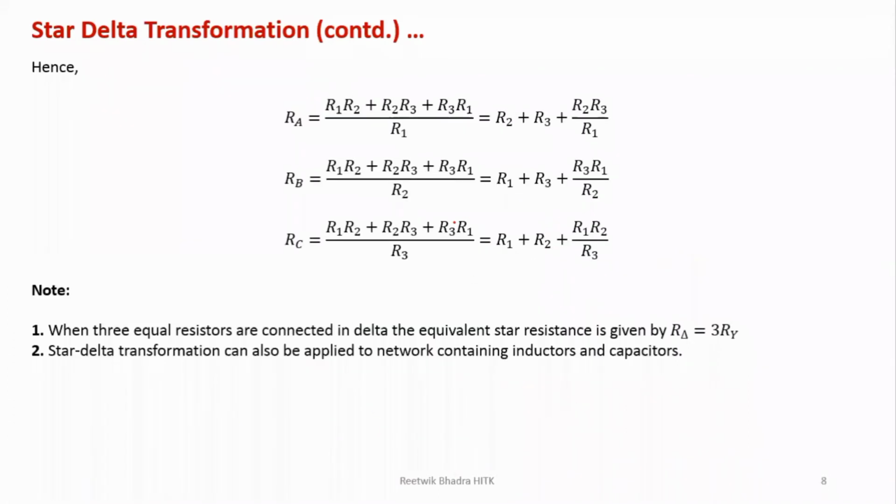So in the next slide, what I have shown is the written equations. What is RA? R1, R2 plus these terms divided by R1. Then you have cancelled this R1 with R1, so you have R2 over here. R1 gets cancelled over here, so you have R3 over here. And the third term is R2, R3 by R1. Similarly goes for this equation. So these three equations you should remember. Very important, these three equations you should remember. So RA is R2 plus R3 plus R2, R3 by R1.